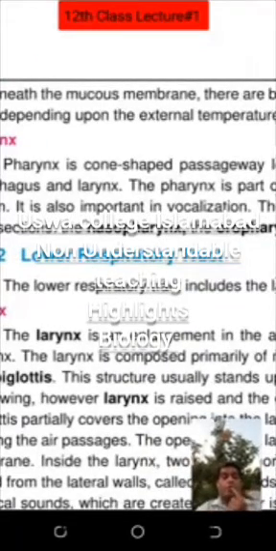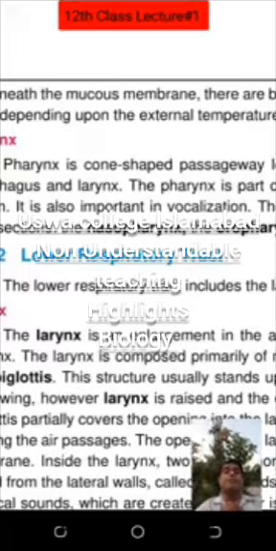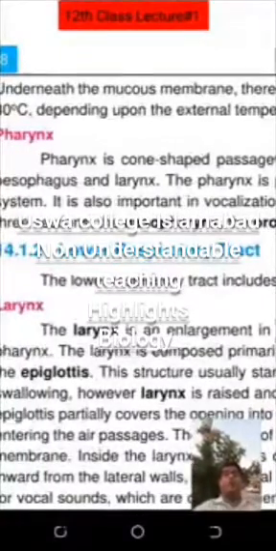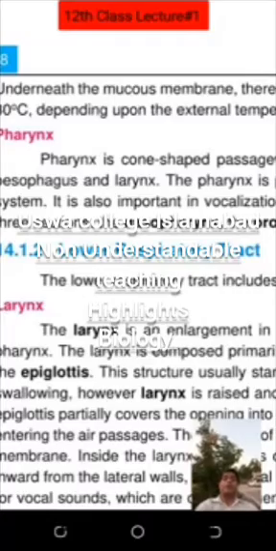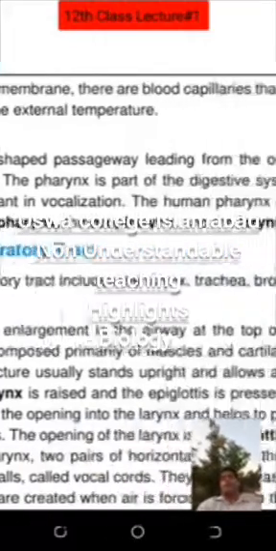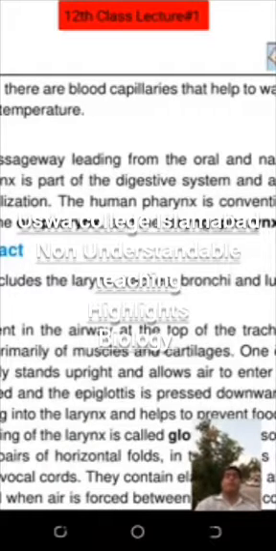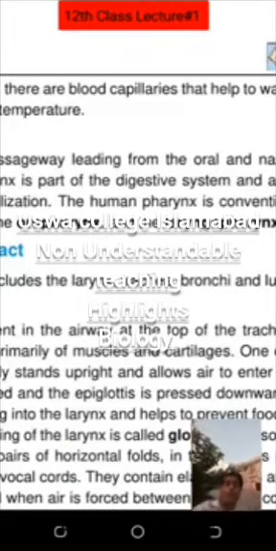So first is the mouth, and then the oral cavity, the buccal cavity, and then the pharynx. The pharynx is situated after the oral cavity. And the pharynx is divided into three types: the part closer to the nose is the nasopharynx, the part closer to the oral cavity is the oropharynx, and the part closer to the larynx is called the laryngopharynx. Above the trachea, that is the laryngopharynx.